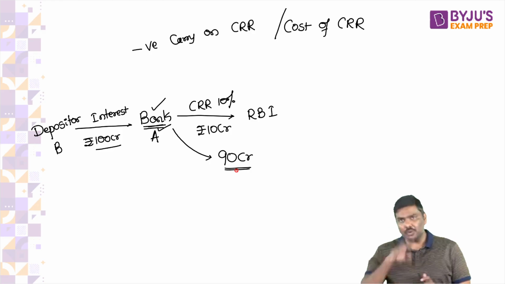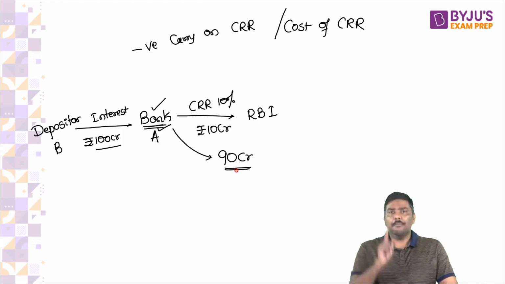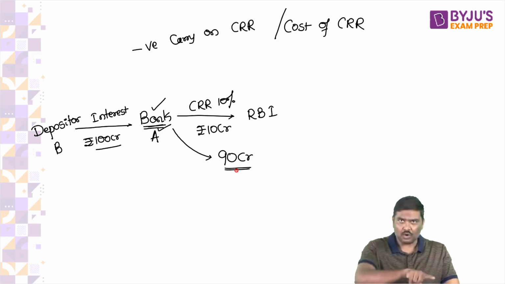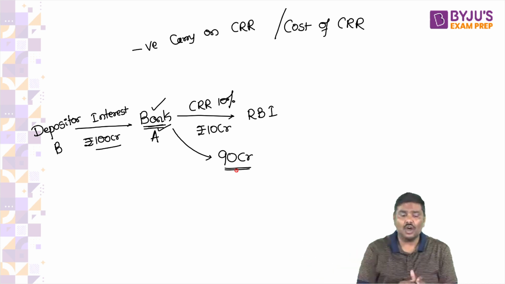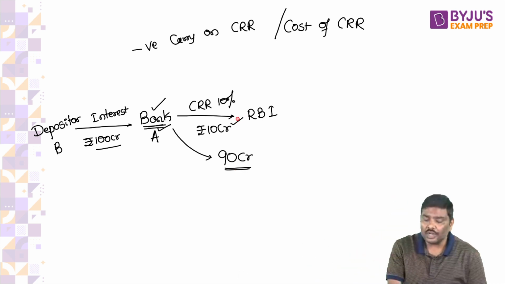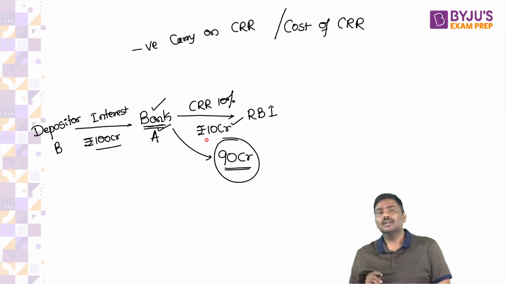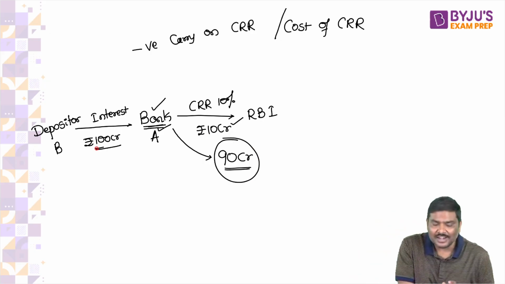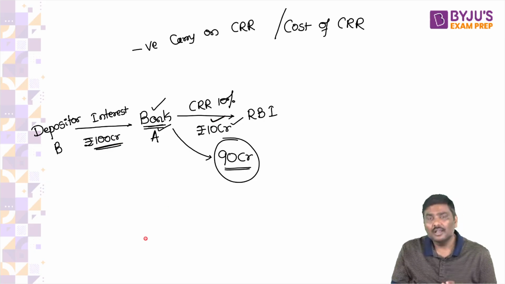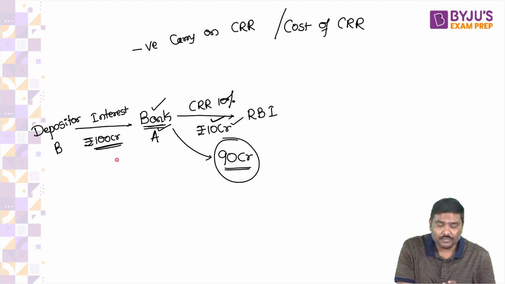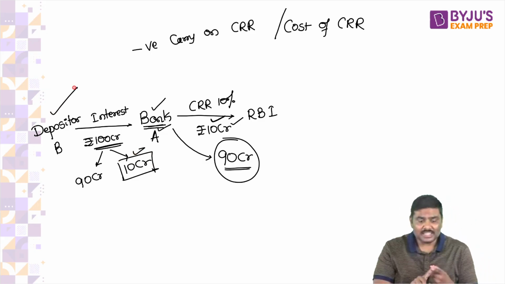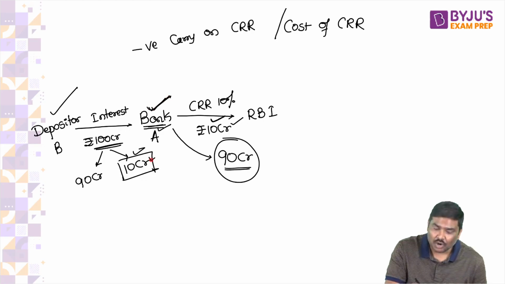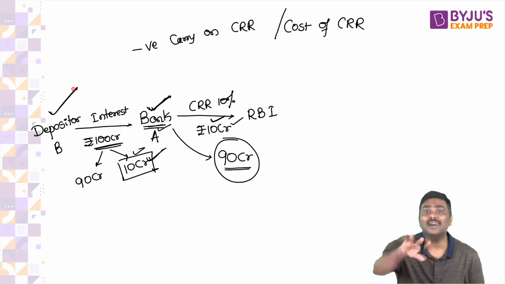Any problem in understanding the two statements? I'll repeat them. The bank will pay interest on the full 100 crore rupees, but on the other hand, the bank will not be earning any interest on 10 crore, only on the remaining 90 crore rupees. Now, out of this 100 crore, you have this 10 crore, which means the bank is paying interest on the 10 crore CRR to the customer, but it is not earning anything.